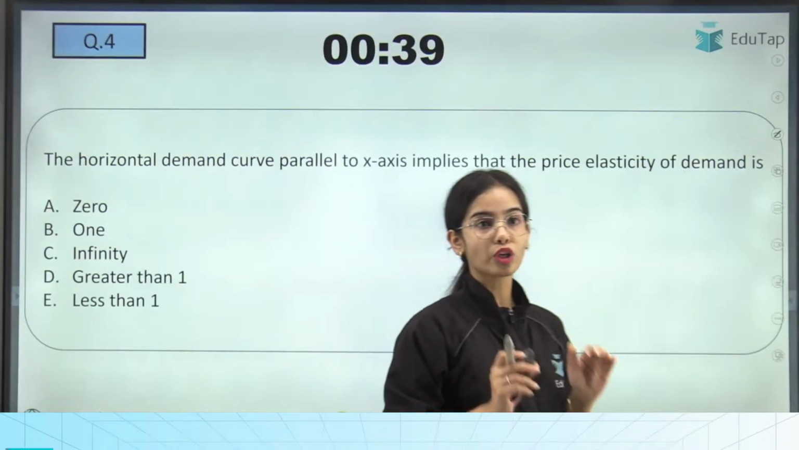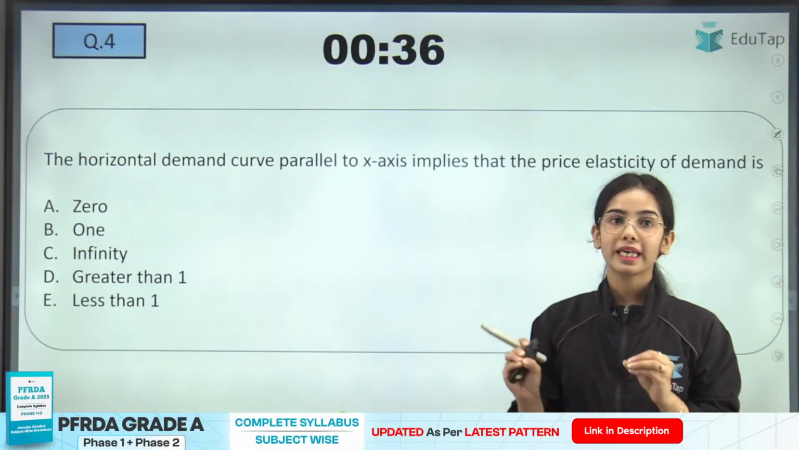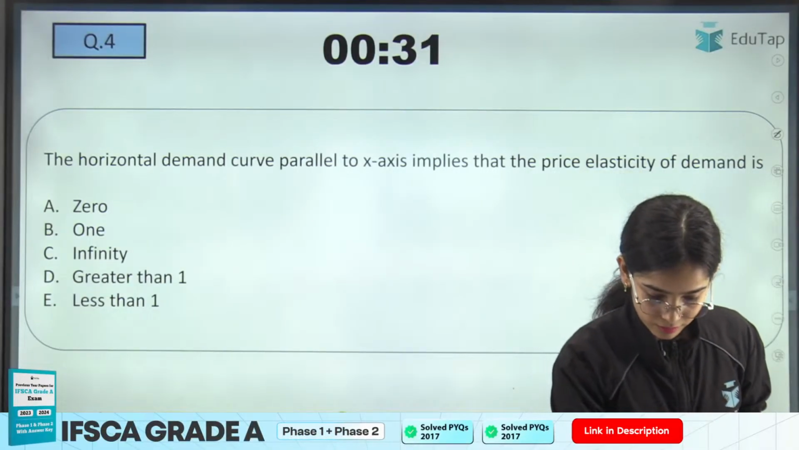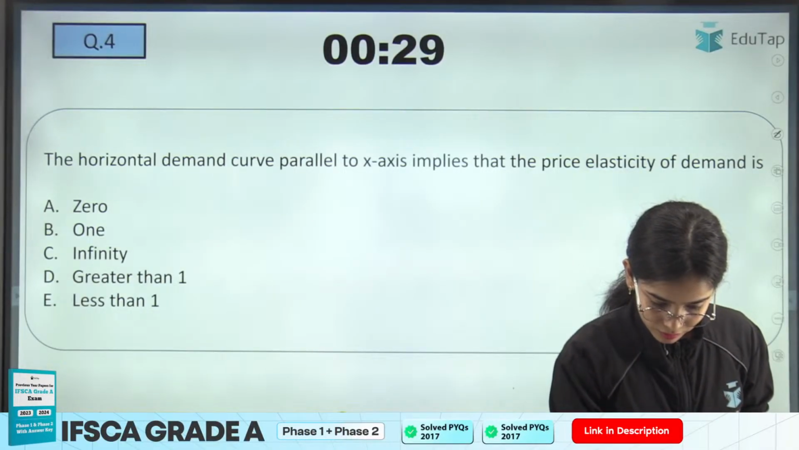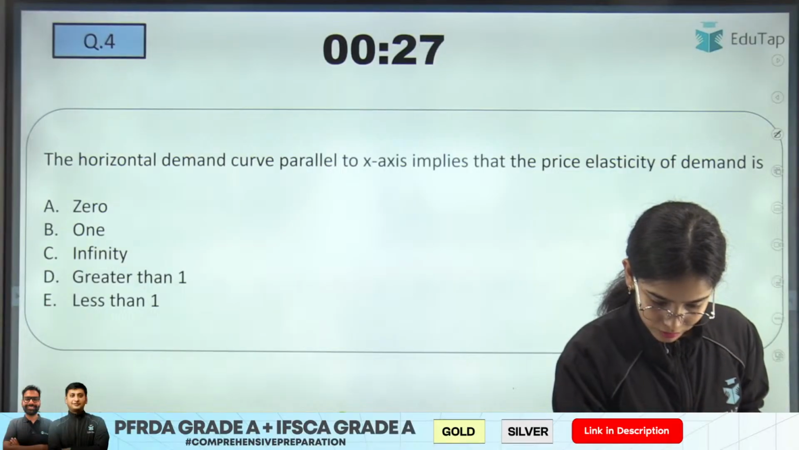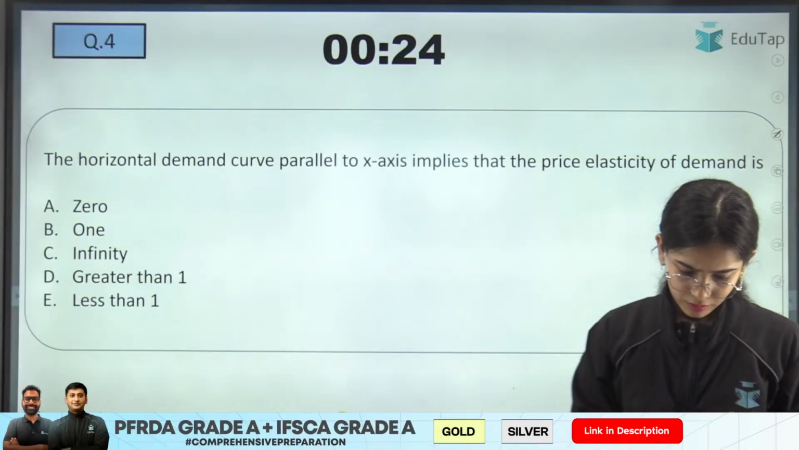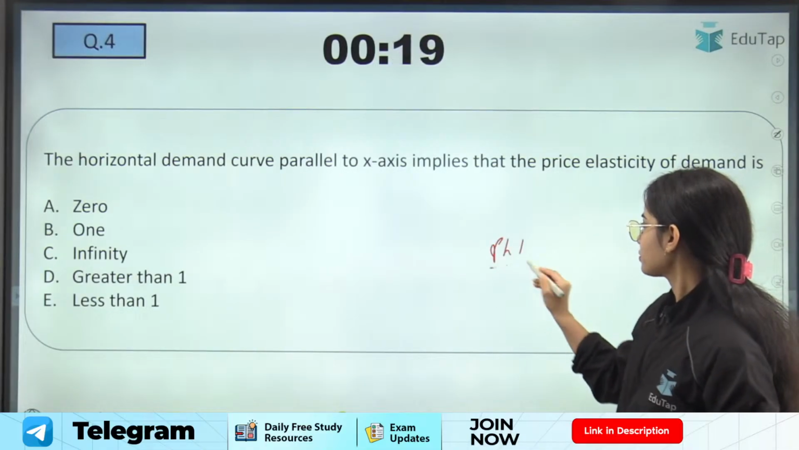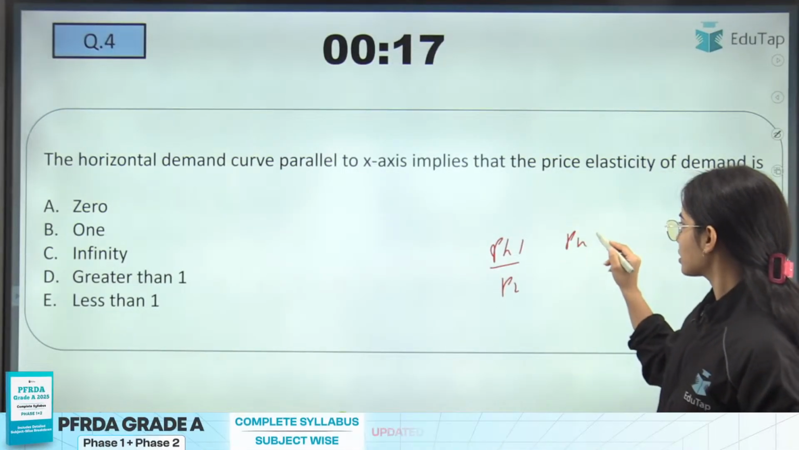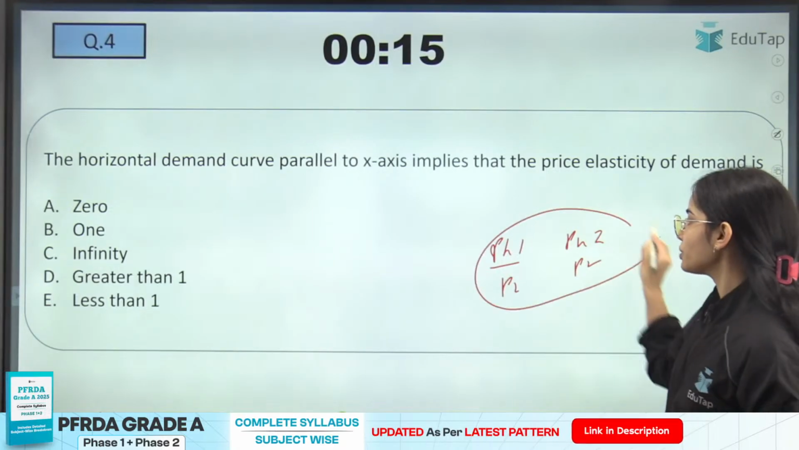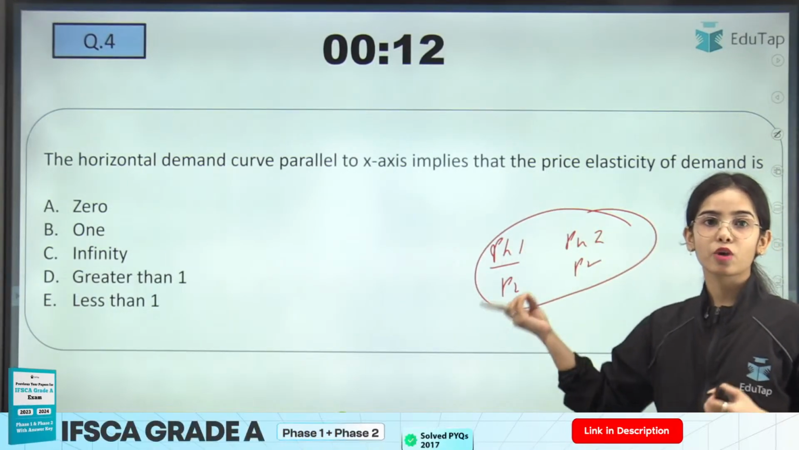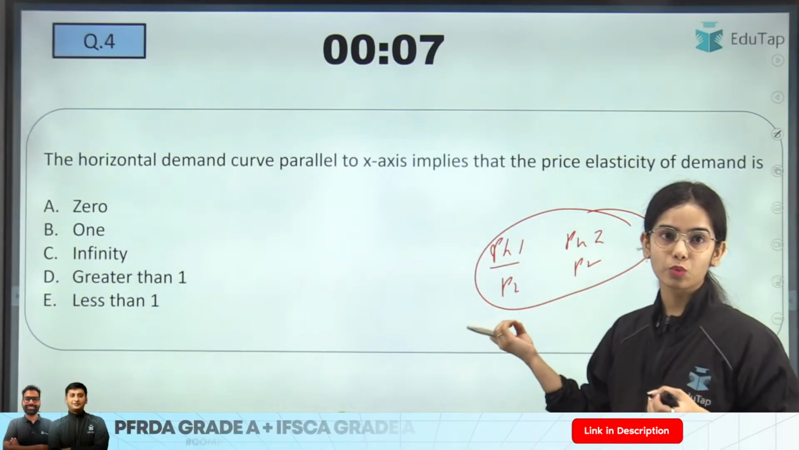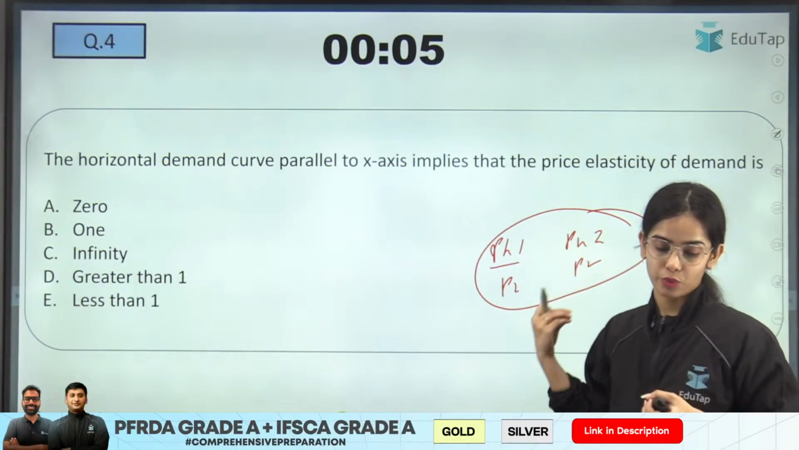Now coming to the next question: the horizontal demand curve parallel to the x-axis implies that the price elasticity of demand is what? In phase 1, paper 2 and phase 2, paper 2, there are going to be these subjects: economics, commerce and accountancy, costing and such. So it is going to help you in phase 1, paper 2 of PFRDA and phase 2, paper 2 of PFRDA.